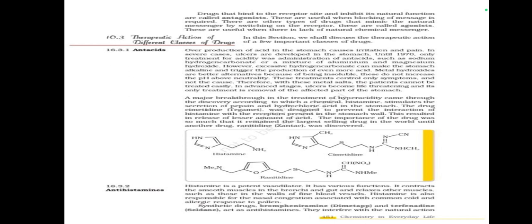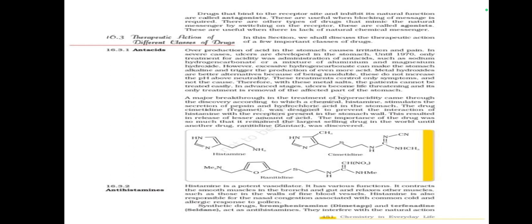Antihistamines. Histamine is a potent vasodilator. It has various functions. It contracts the smooth muscles in the bronchi and gut, and it relaxes other muscles such as those in the walls of the blood vessels. Histamine is also responsible for the nasal congestion associated with the common cold and the allergic response to pollen. Synthetic drugs such as brompheniramine, dimetapp, and terfenadine, Seldane, act as antihistamines.